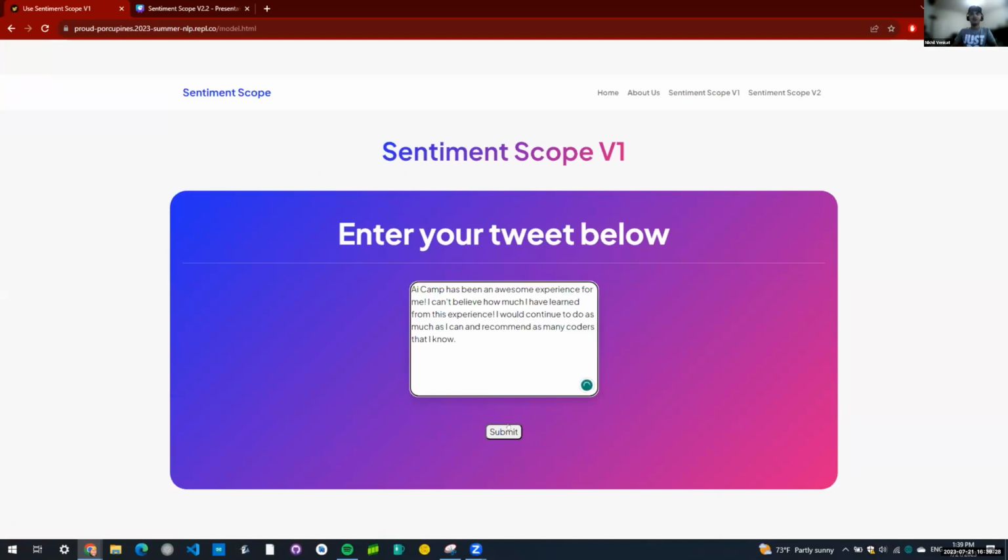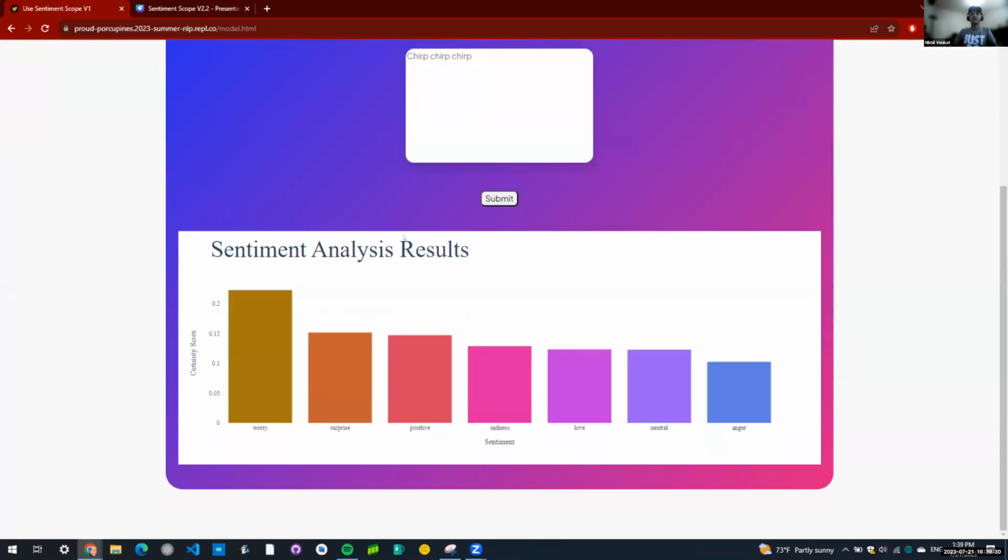All right. I don't know. Looks like something's wrong with this right now. It shows worry, but surprise and positive are close, second and third. Let's try 2 more.